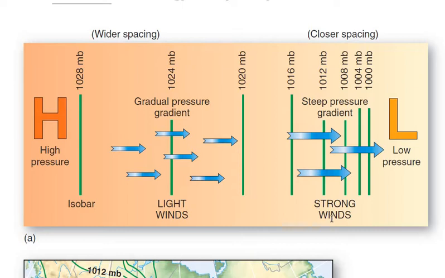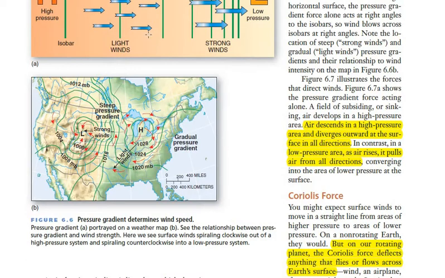The light winds and the strong winds on the basis of the pressure gradients. These green lines are the pressure lines, and you see the pressure values are written here: 1028 millibars, then 1024 millibars. So these pressure lines are drawn to show pressure differences, and the lines which show similar pressure are called isobars. So these winds are moving across isobars. That was the illustration which shows horizontal movement of wind on the basis of pressure gradient.